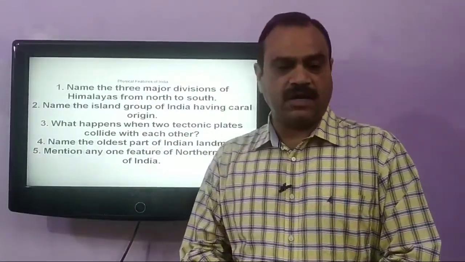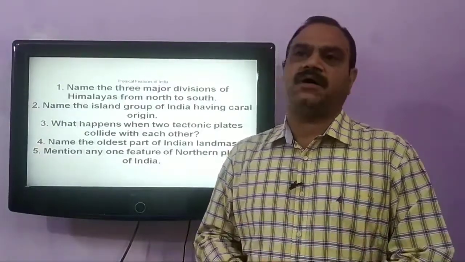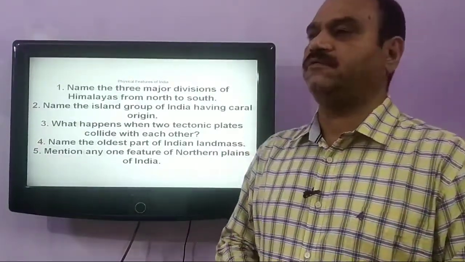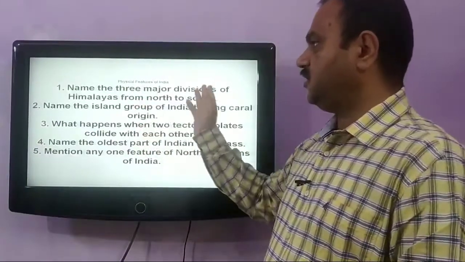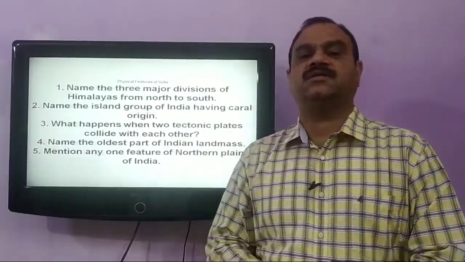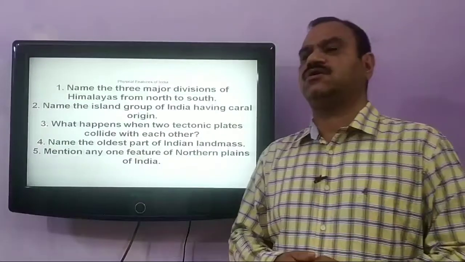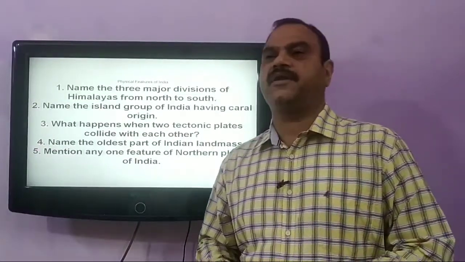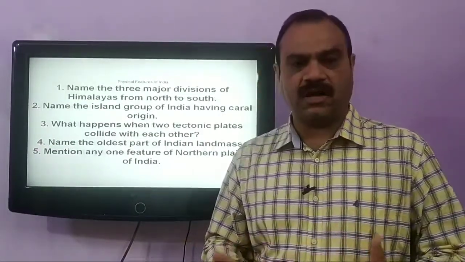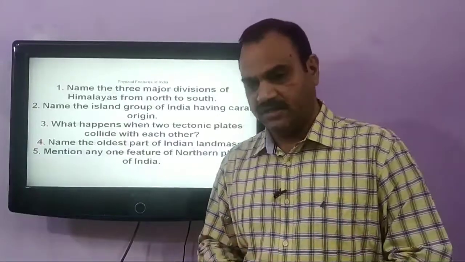As we know, Himalaya plays a very important part in the geography of India, and here we shall study the major divisions of Himalayas. The three major divisions of Himalayas are the Greater Himalayas or Himadri or the Inner Himalayas.